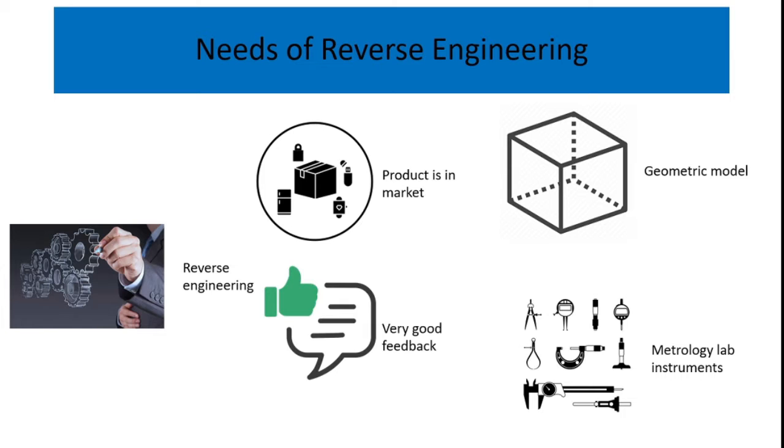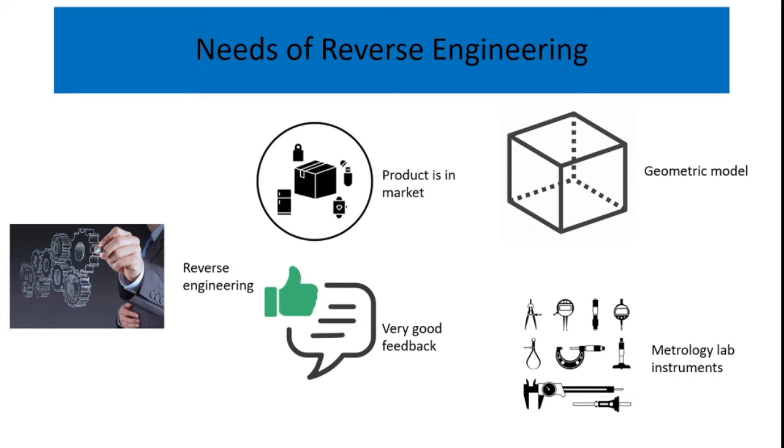Reverse engineering starts from a product already in the market that has worked with very good feedback. But we don't have geometrical models of the product. For that reason, we may develop the geometric model with the aid of metrology lab instruments. Reverse engineering is re-creating the geometry of a product available in the market, which may have received very good feedback from customers.